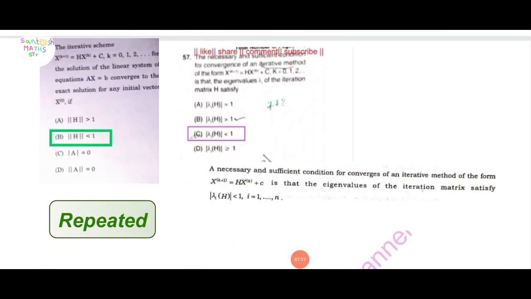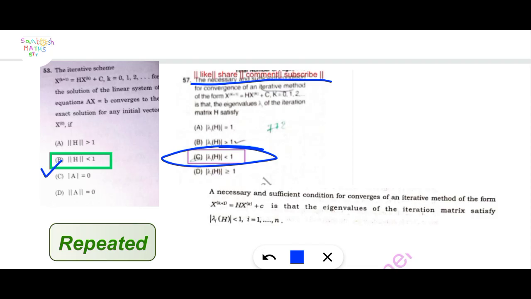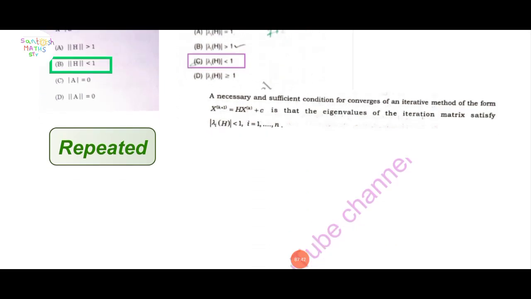Next question. This is also repeated, 53. The necessary and sufficient condition for convergence of an iterative method. Here given option C is the correct one: modulus of lambda I h is less than 1. Here also less than 1. Option B is the correct one. Question number 53, option B is correct.